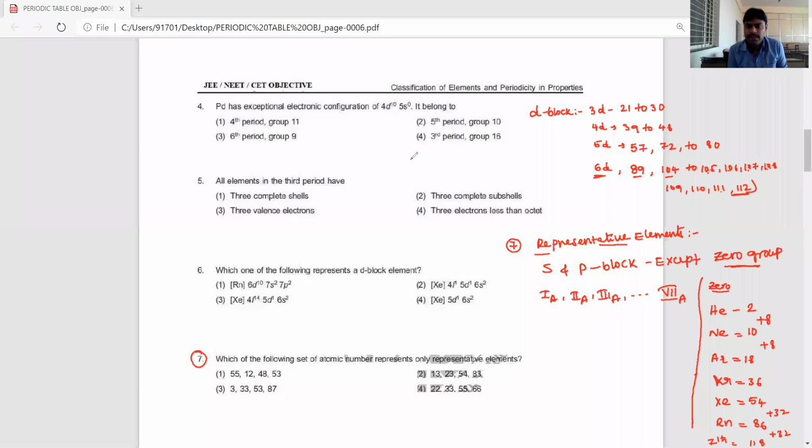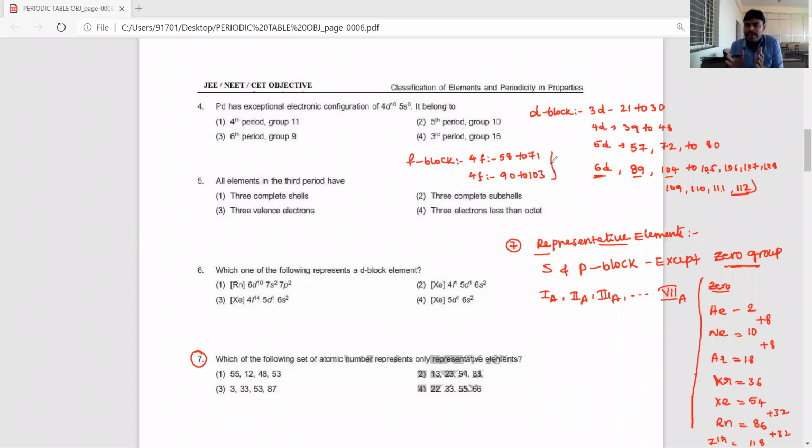Next, F block elements. In the 4F series, 14 elements are present, that is 58 to 71. And 5F series elements atomic numbers are 90 to 103. These are F block elements.